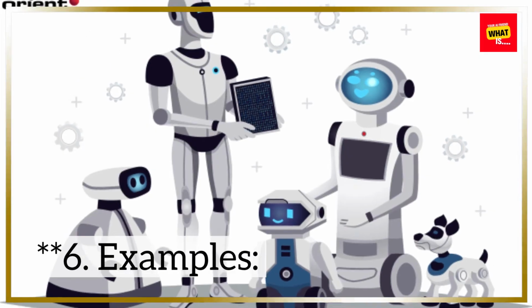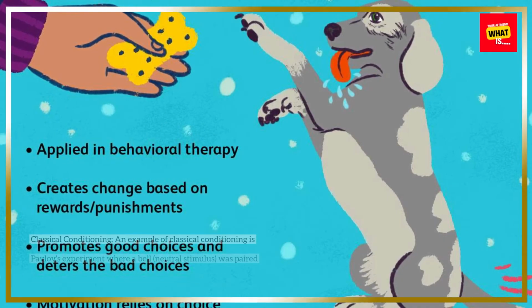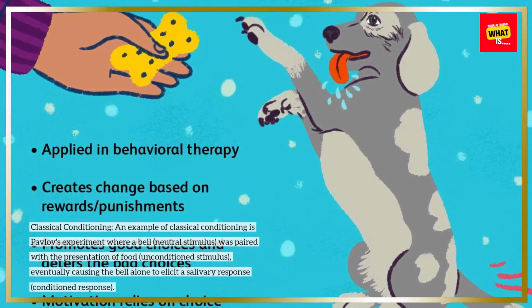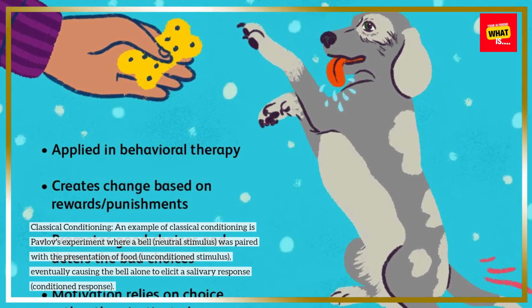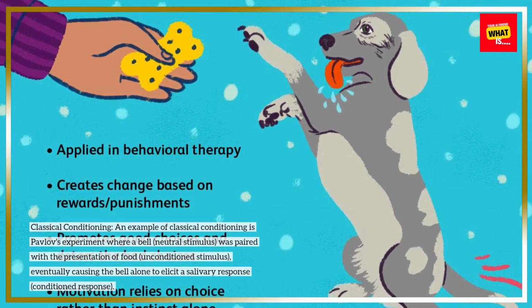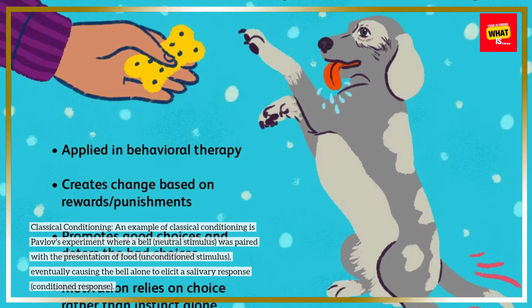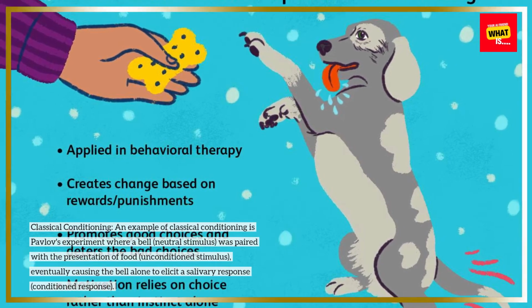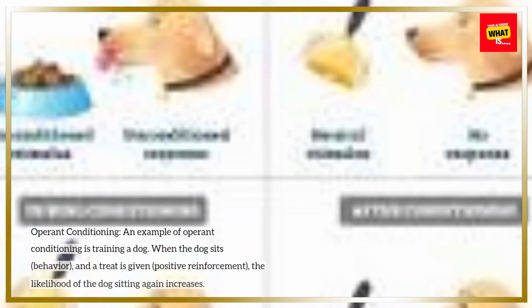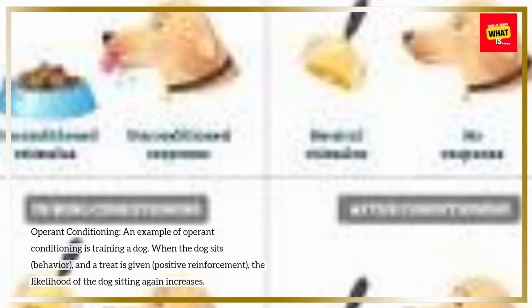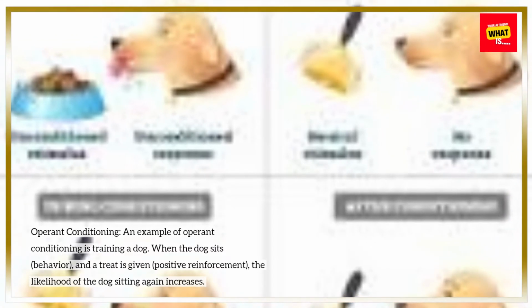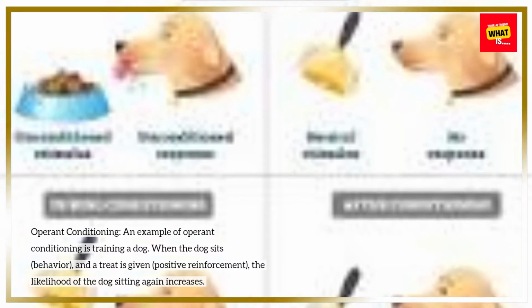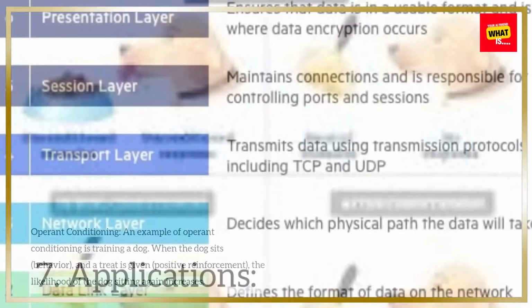6. Examples. Classical conditioning. An example of classical conditioning is Pavlov's experiment where a bell, neutral stimulus, was paired with the presentation of food, unconditioned stimulus, eventually causing the bell alone to elicit a salivary response, conditioned response. Operant conditioning. An example of operant conditioning is training a dog. When the dog sits, behavior, and a treat is given, positive reinforcement, the likelihood of the dog sitting again increases.